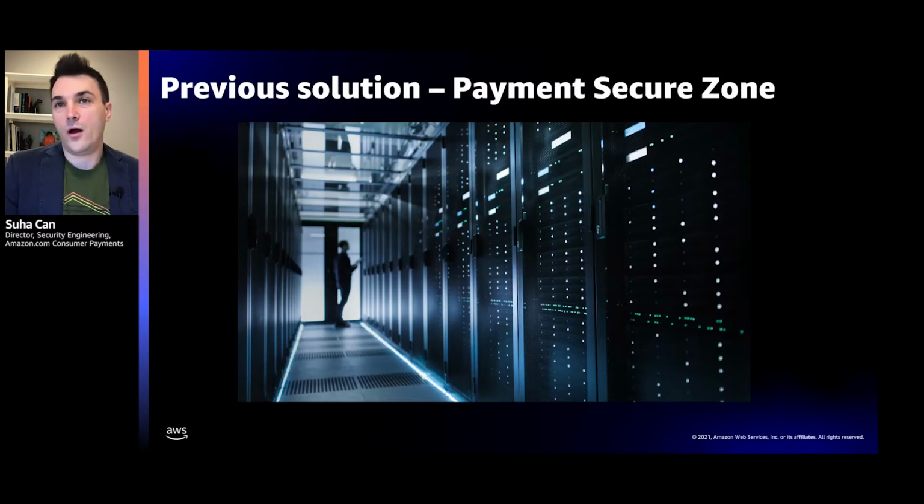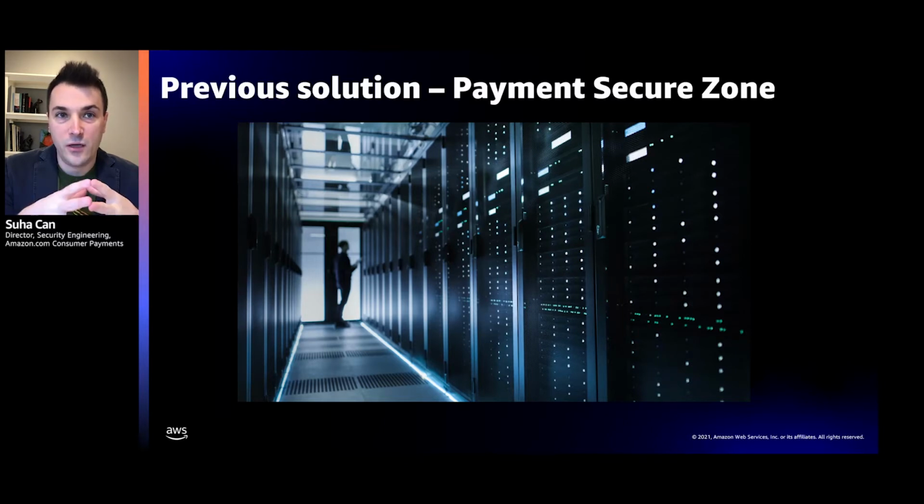Before I talk about our new service, I'm going to tell you a little bit about our previous solution, which was called the Payment Secure Zone, or the PSC. The PSC has served us very well for over 15 years. It is where we have stored and processed all of Amazon's charges and disbursements for all of Amazon businesses. And it is an on-premise infrastructure that is globally distributed in data centers, in dedicated cages within data centers that Amazon has.